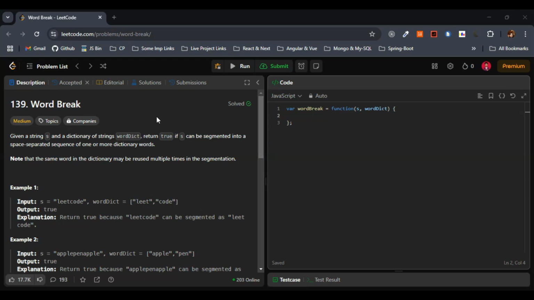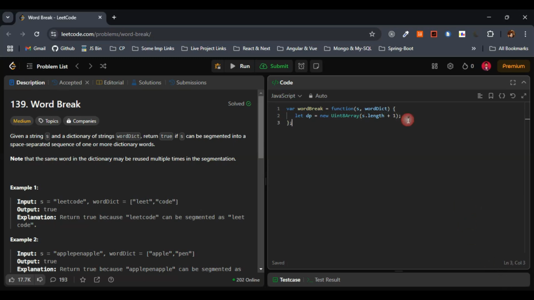Initially let's initialize it with 0, right? So I can write it this way: let dp equals new Uint8Array of length of the string plus 1.